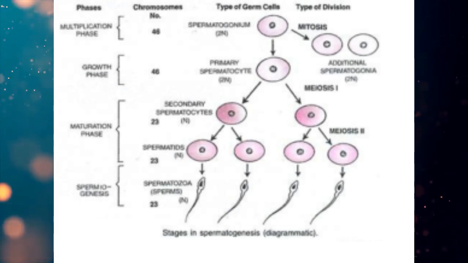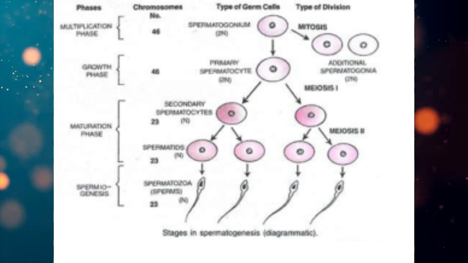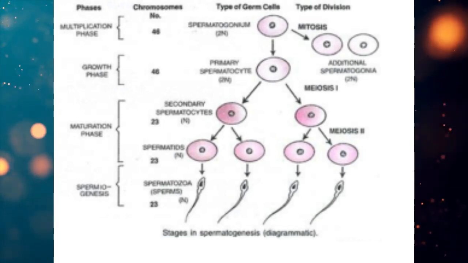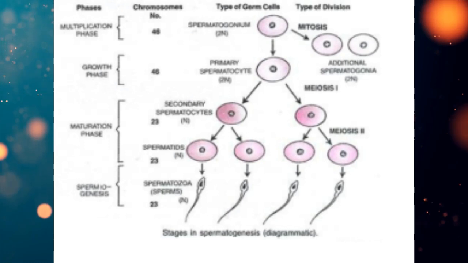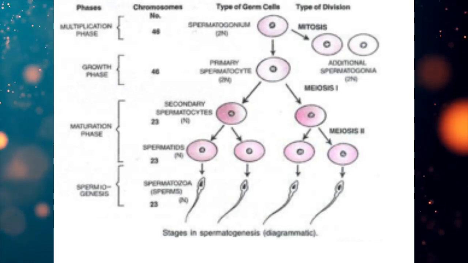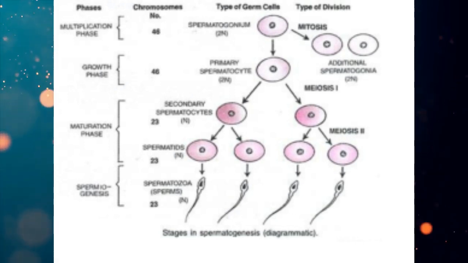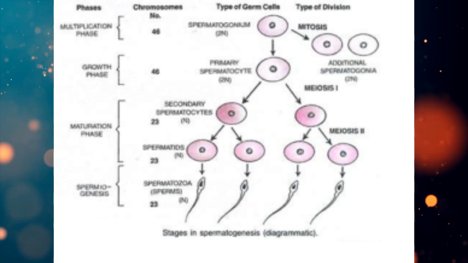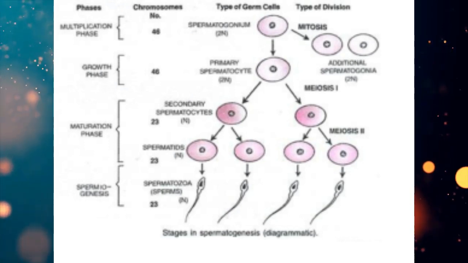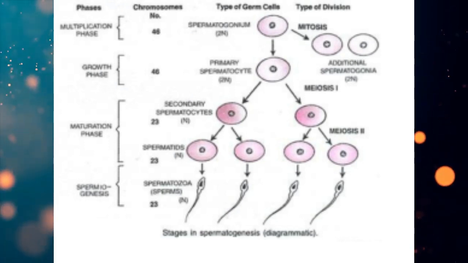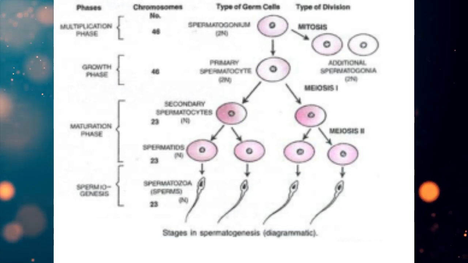Then after the division and redivision of the germ cell, the sperm mother cell is formed, that is the spermatogonium, and it enters into the growth phase. As the name of the phase suggests, in the growth phase only the diploid spermatogonium absorbs nutrients and its size increases.